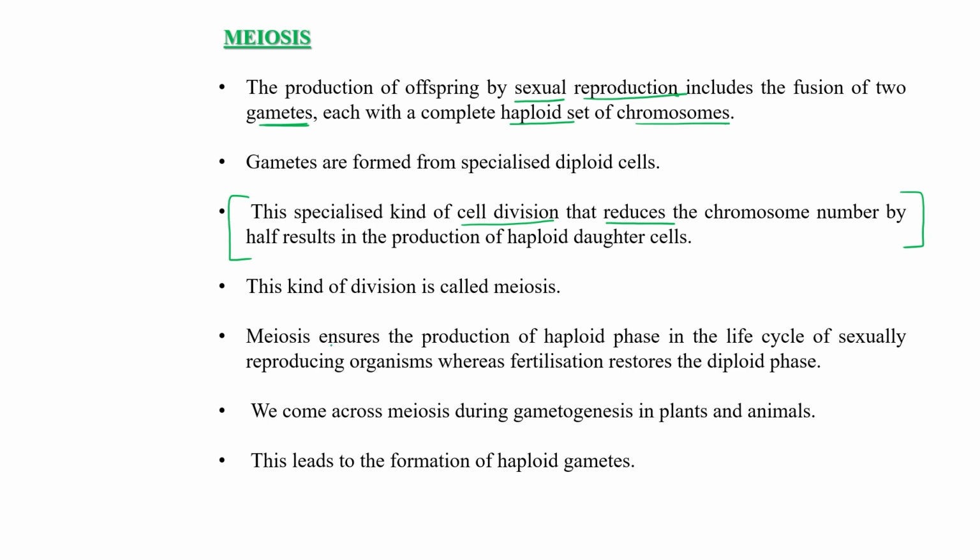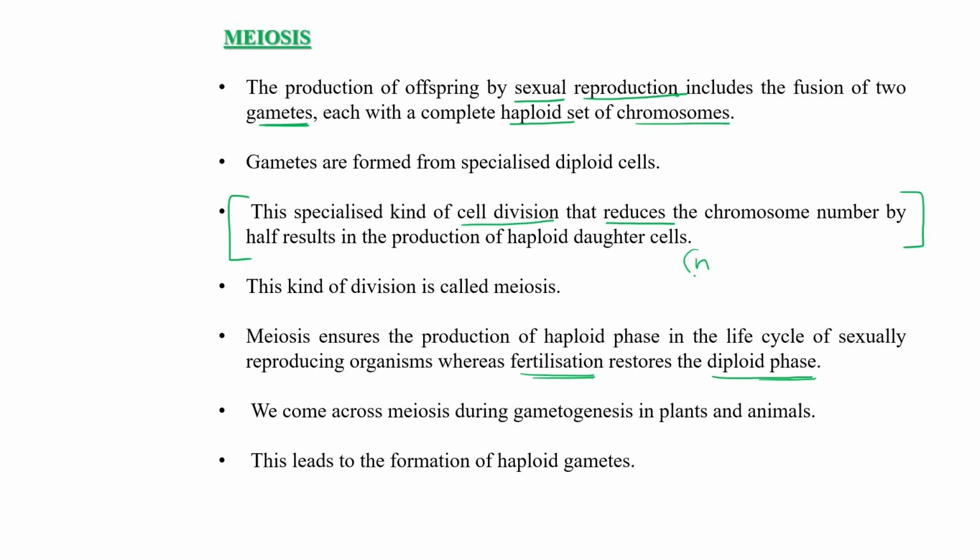And meiosis ensures the production of the haploid phase in the life cycle of sexually reproducing organisms, where fertilization again restores the diploid phase. Fertilization occurs between ovum and sperm, right?